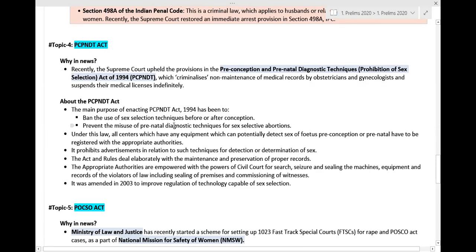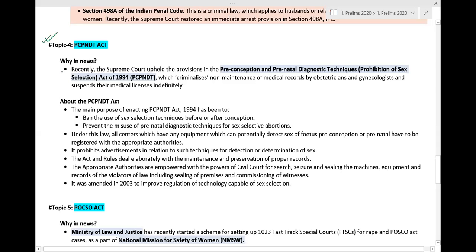Now let us talk about the fourth topic for the day, which is the PCPNDT Act. PCPNDT stands for the Preconception and Prenatal Diagnostic Techniques (Prohibition of Sex Selection) Act of 1994. This is the full name of this particular act.